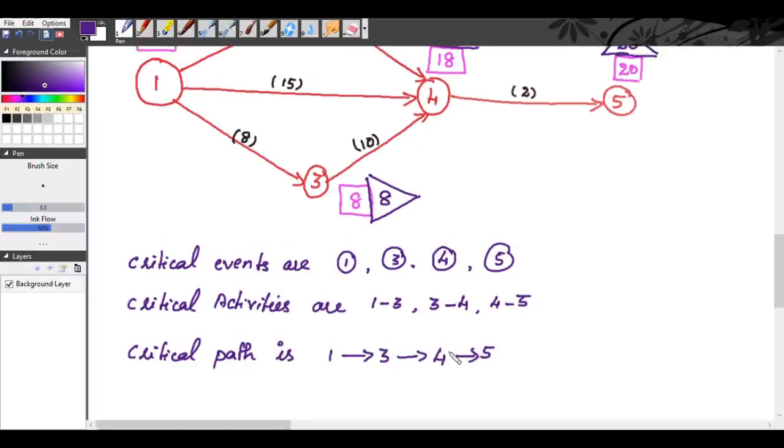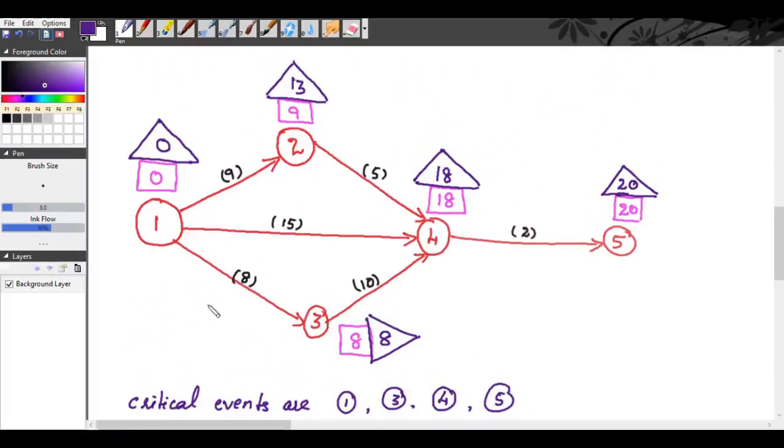So now we will mark our critical path in our network diagram. So our critical path is 1 to 3. See here, the difference is 0. Here 8 minus 8, the difference is 0. 18 minus 18, the difference is 0. 20 minus 20, the difference is 0. So your critical path is like this, right? So this is your critical path: 1, 3, 4 and 5.